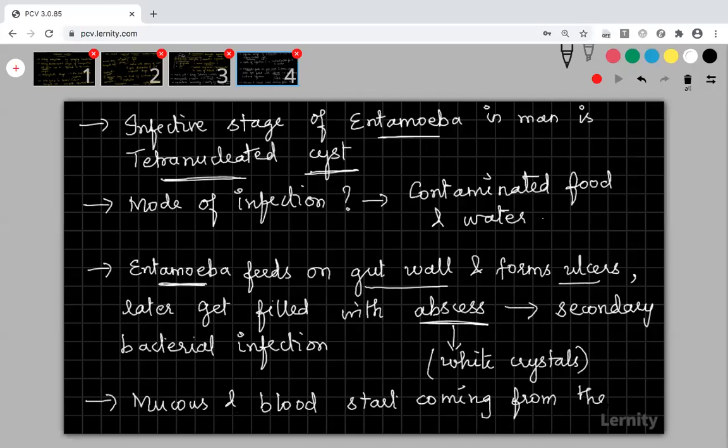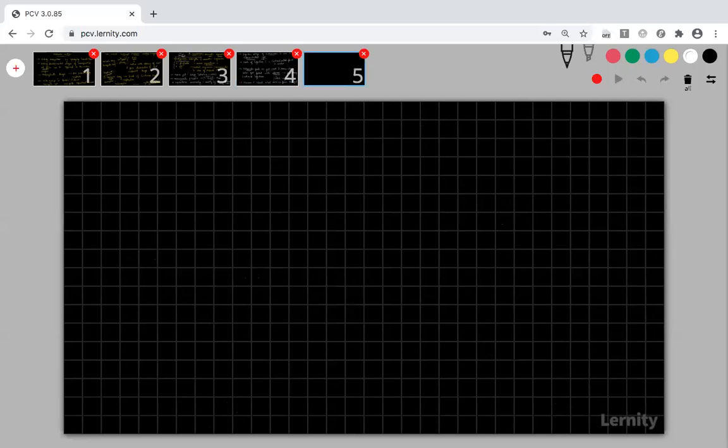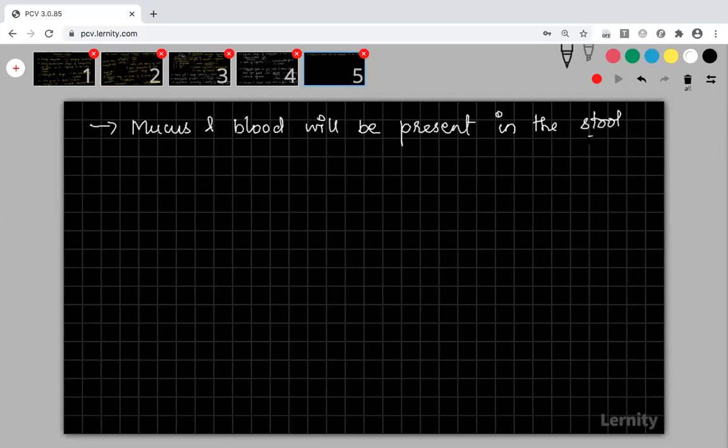This mucus and blood will be present in the stool, that is, the feces. You would have noticed this in dysentery. Diarrhea is loose, watery stool.